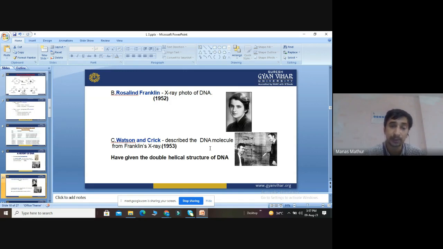They gave their statement just after studying the X-ray photography from Miss Rosalind Franklin. Rosalind Franklin was the PhD guide of Watson and Crick. They all were working on nucleic acid, but suddenly, due to an accident, she died in the lab. So the credit for the double helix of DNA goes to Watson and Crick.